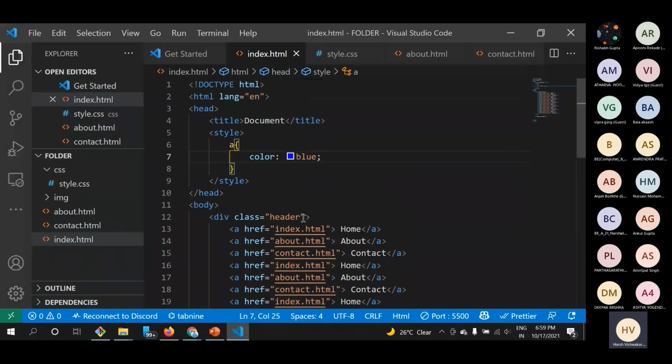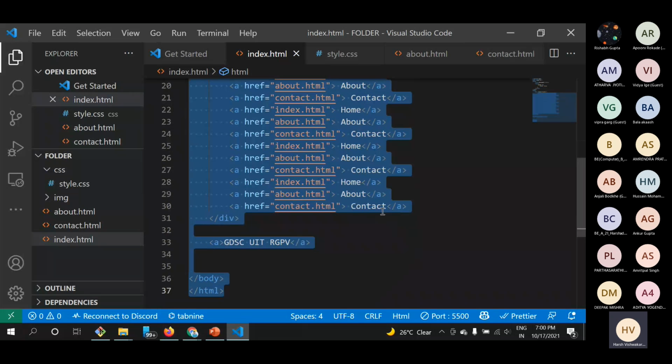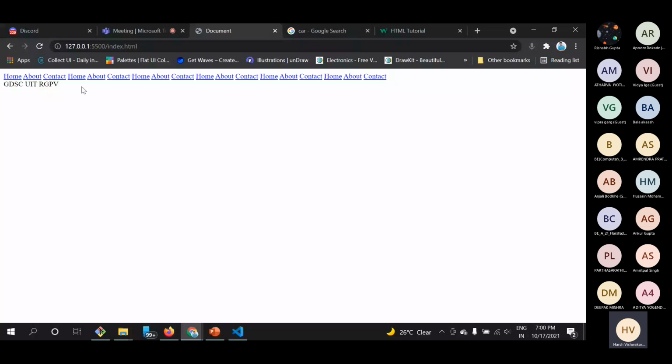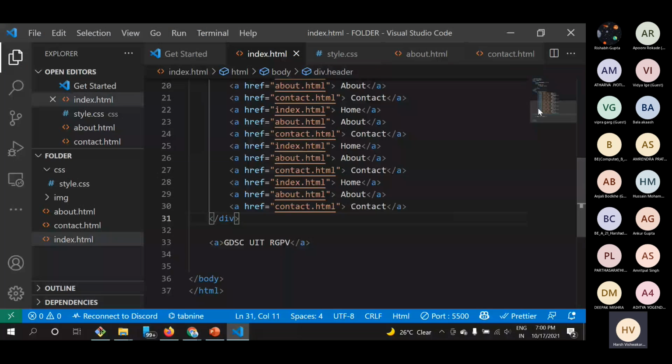So I can use this header, and we can define it as dot header, and then there will be some anchor tag inside. First it will target the header tag, and then look for all the anchor tags inside it. So if I go here on our page, let's have a look. The GDSC UIT RGPV is not blue now. So this is just a simple step.